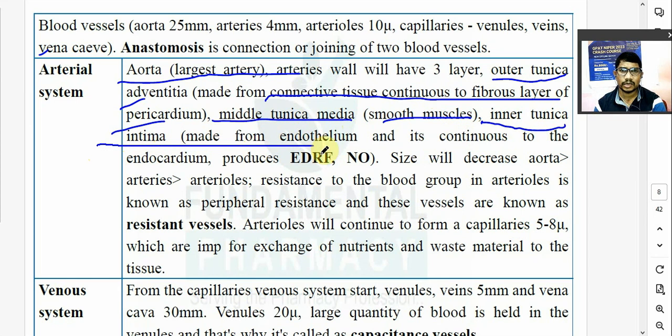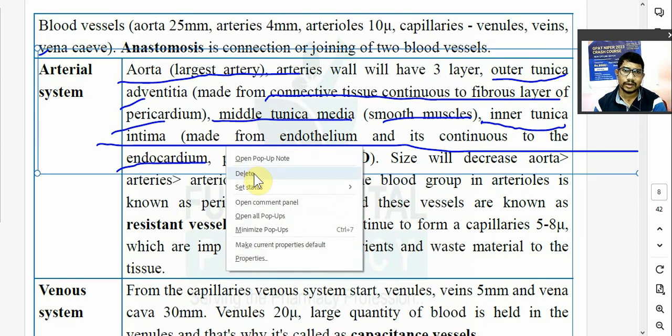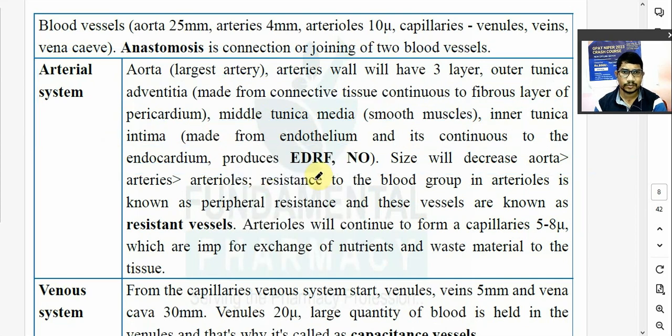It is made from endothelial cells, and it is continuous with the endocardium. In the arteries, one substance is produced, known as nitric oxide. This is very important; your entire chapter depends on it. So arteries produce a chemical known as nitric oxide, which is a local transmitter. It is a vasodilator in nature.